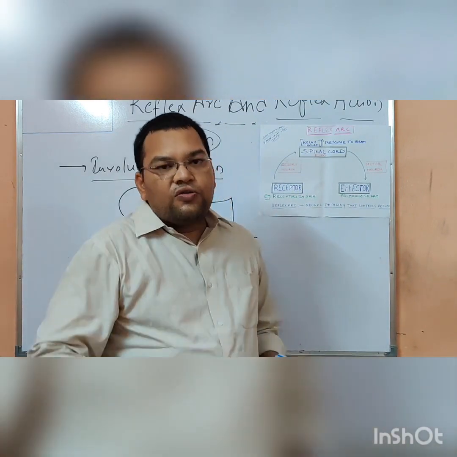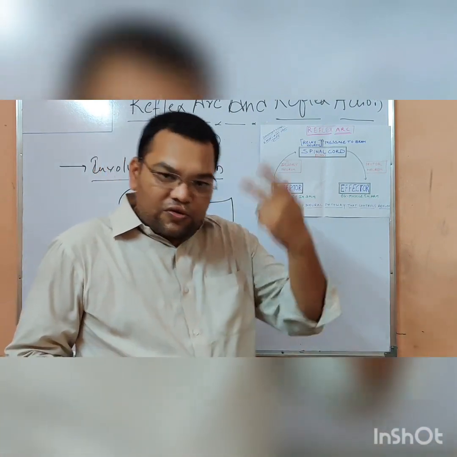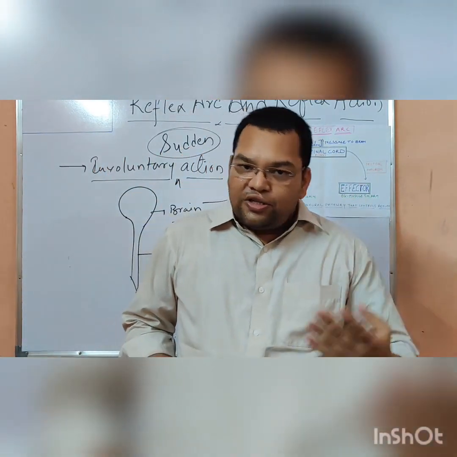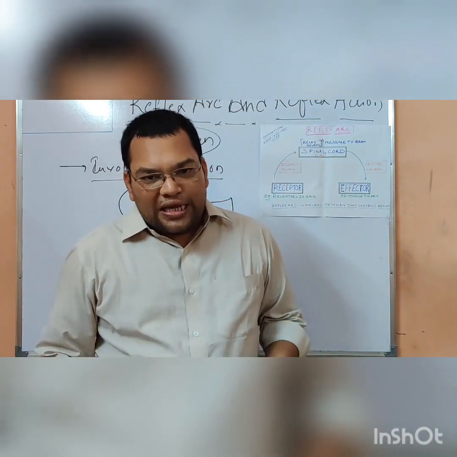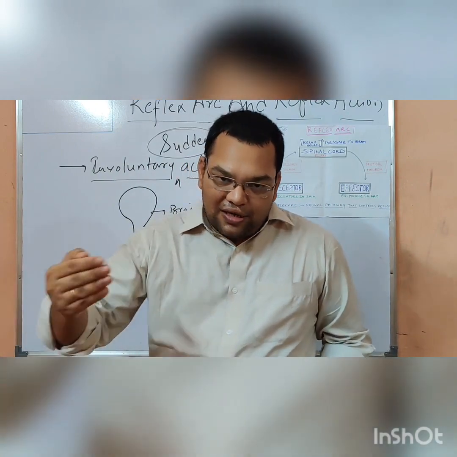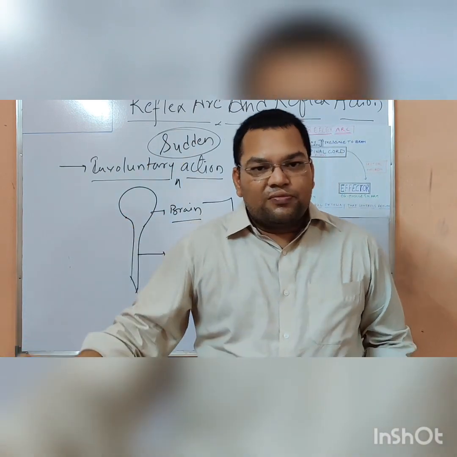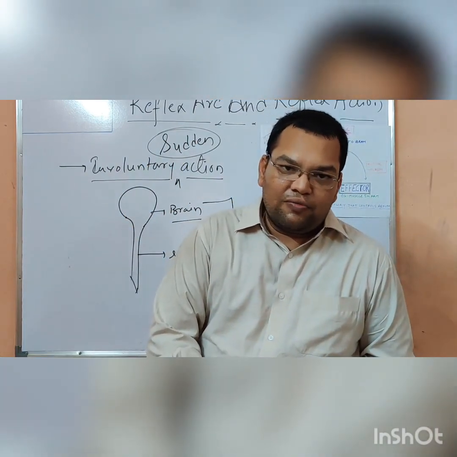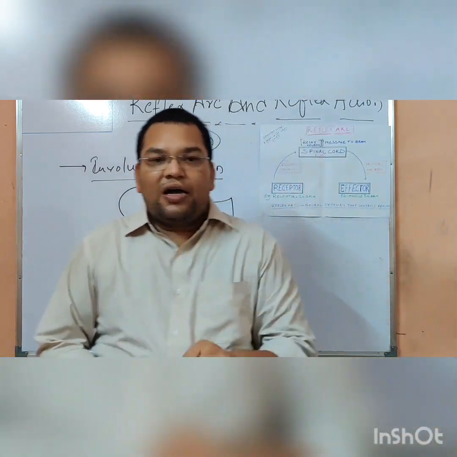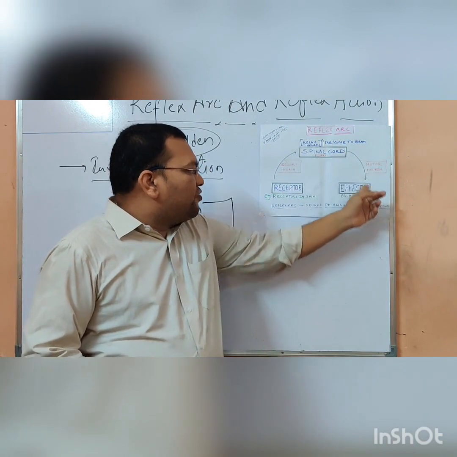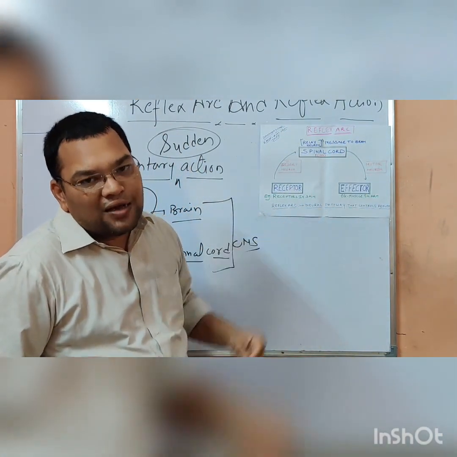If somebody is throwing chalk towards you, and that message first goes to the brain and the brain thinks, then surely the chalk is going to hit you. If you are going for a catch, and that stimulus goes to your brain, and from the brain the message comes, surely the catch is not there. The ball is going to be punched. So these are reflex actions, and the path which is followed by the reflex action is known as the reflex arc.